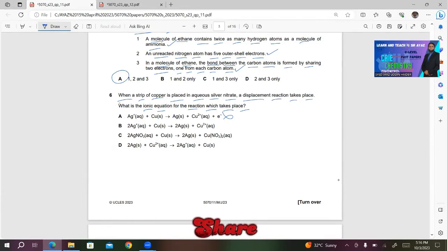Silver ion is gaining electrons as it is less reactive than copper, and copper is losing electrons. So the final ionic equation for this question will be B. B will be the right one.